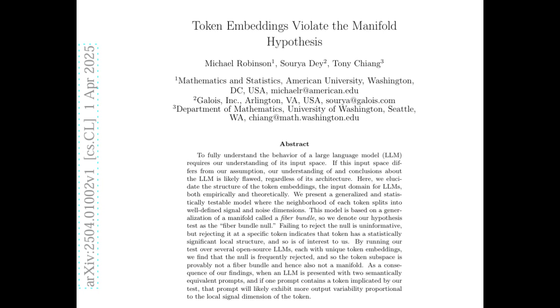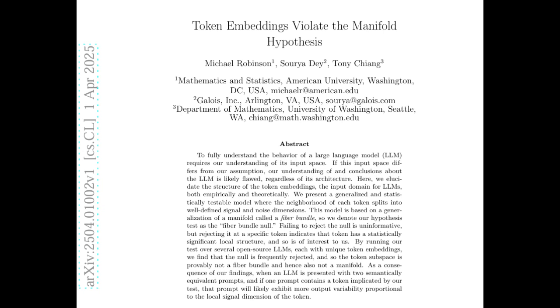Exactly. Yeah. And if the token space was a simple manifold, you'd expect it to be more evenly spread out. But the fact that it's not suggests that the structure is more complex. Okay, so back to this fiber bundle idea. How does that help us understand this noise around different tokens?